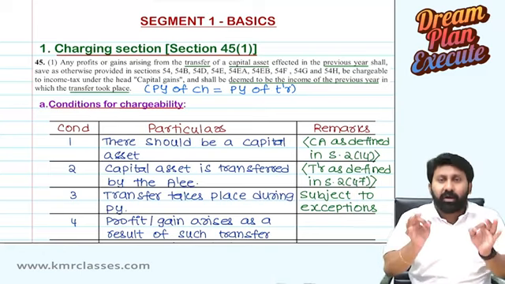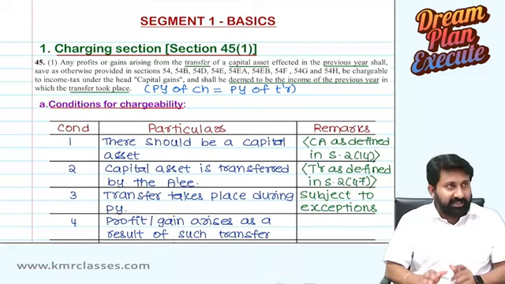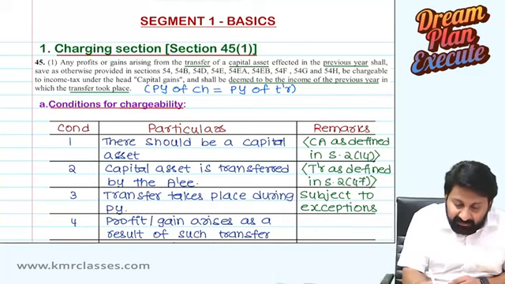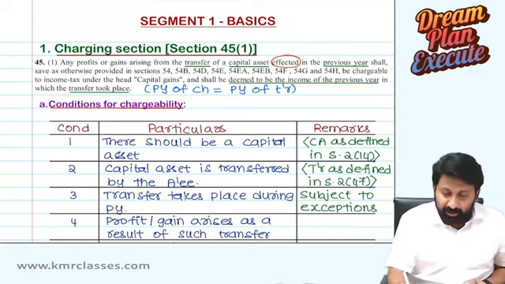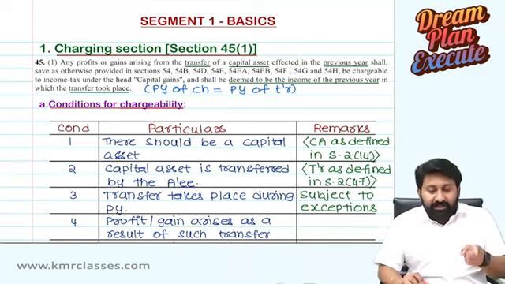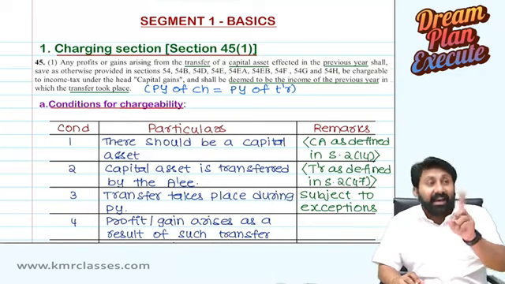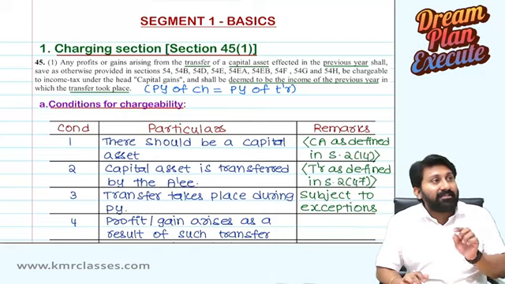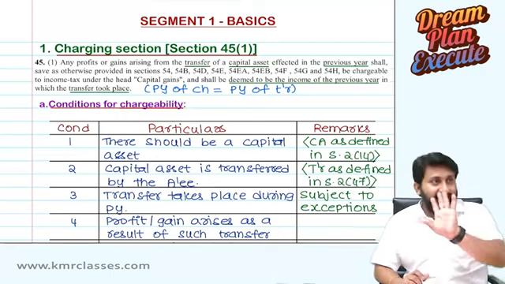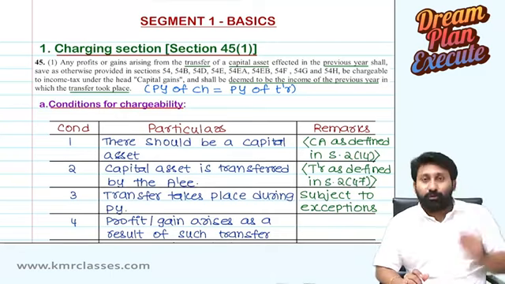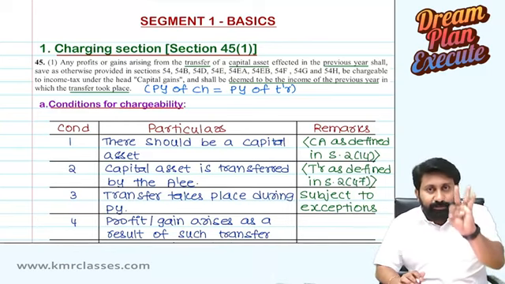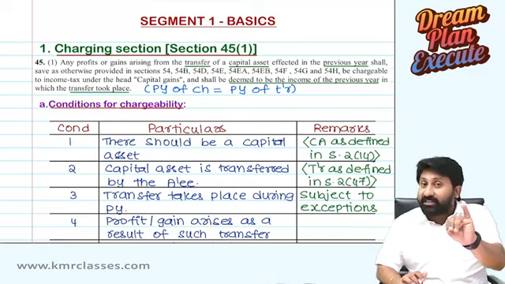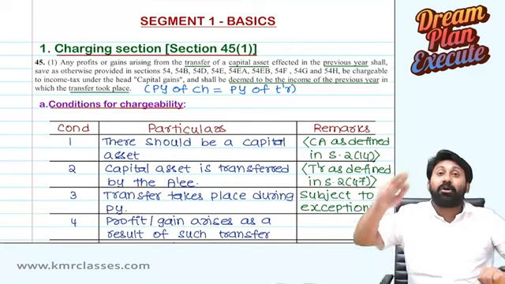So to counter all these things, we have to understand the word effected. The word effected has a resound in the capital gains chapter. That's why they use: any profits or gains arising from the transfer of a capital asset, whether you receive or not. They didn't use received, they used effected. So we need to understand when the transfer is said to be effective. The date on which agreement is entered, advance is paid, full consideration received, registration is done, control is given, possession is taken.